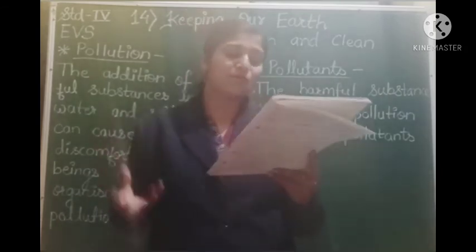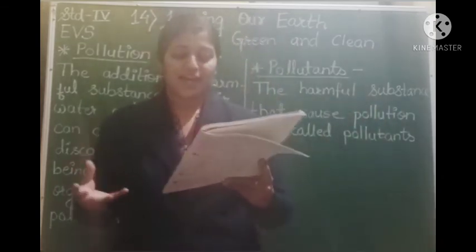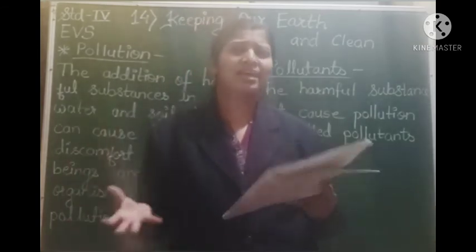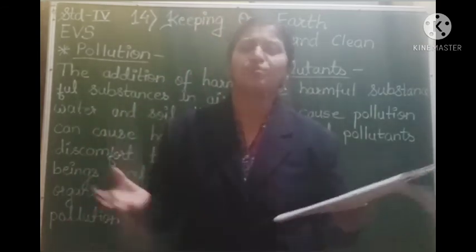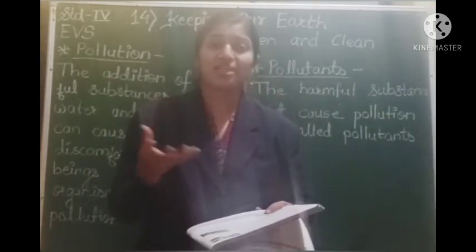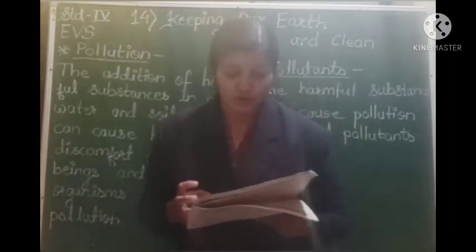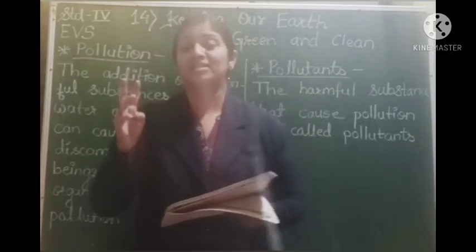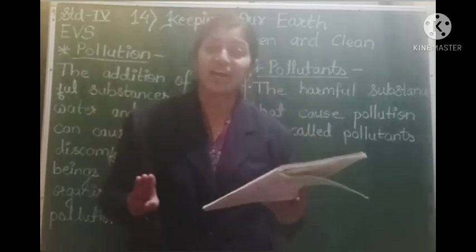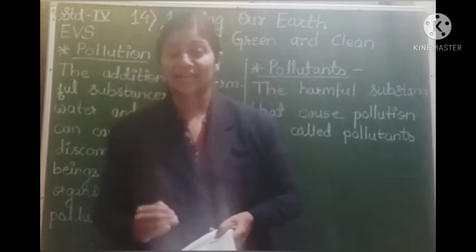So these recyclable wastes are generally collected by the kabadiwalas in our locality, and we should give our old magazines, old newspapers and other recyclable things like plastic bottles, and all the things we have to collect and give to them so that they can recycle and form new objects from them and the pollution can be controlled. So by following these golden rules, that is the 3 R's, reduce, reuse and recycle, these 3 R's have to be adopted by all human beings so that the pollution can get decreased.